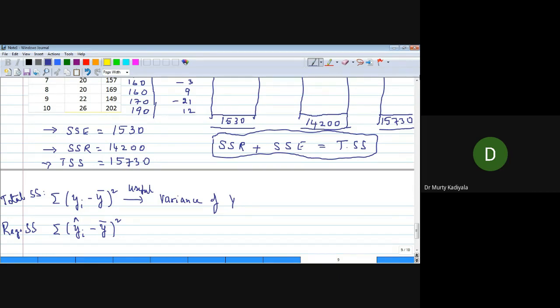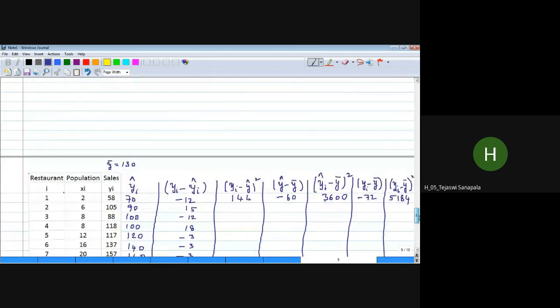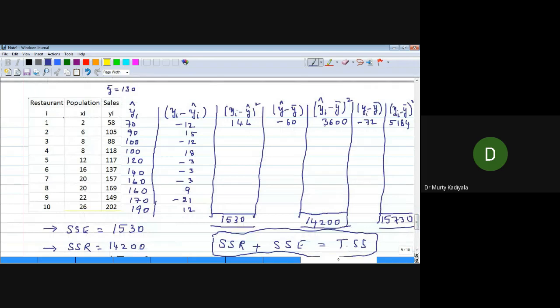If you compute two columns, it is sufficient. Any two of these is sufficient, because I can get the other one, isn't it?